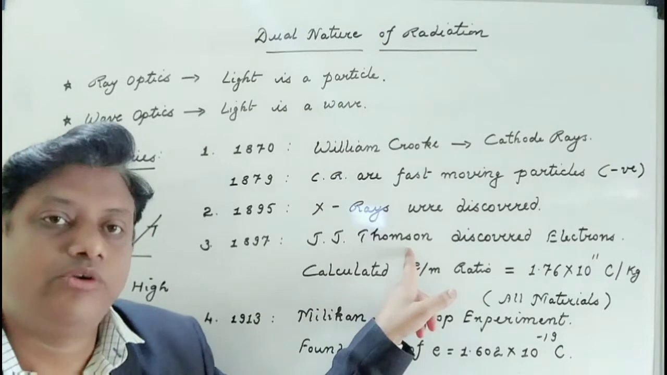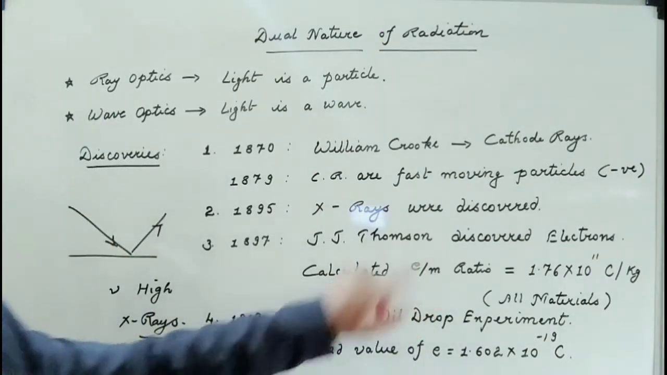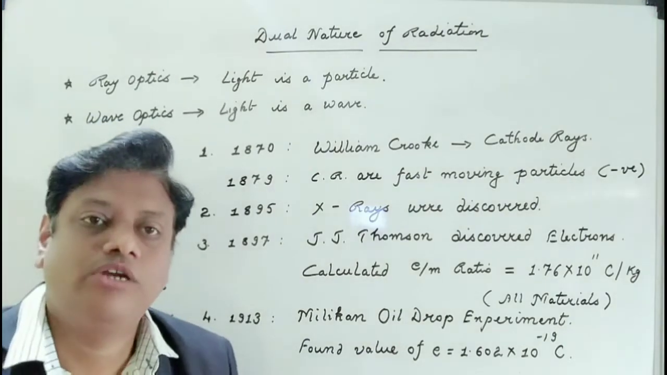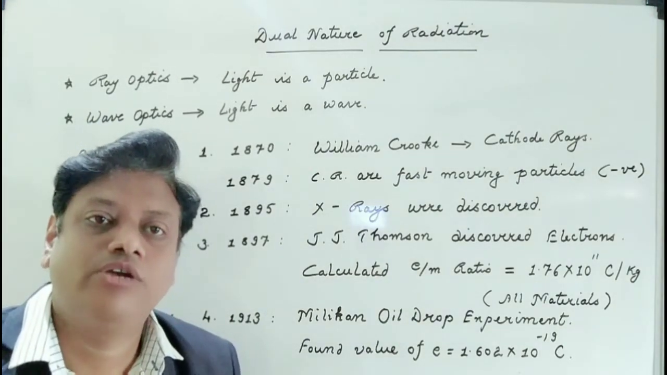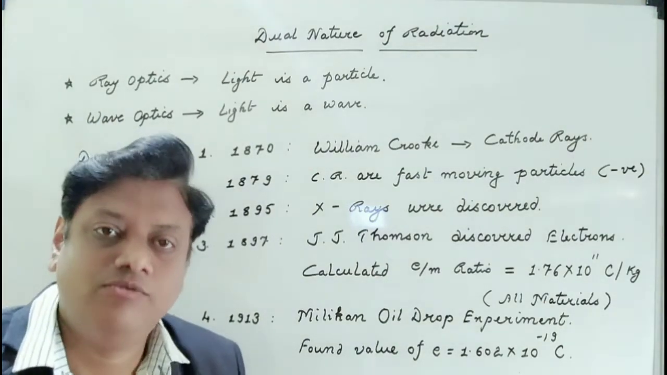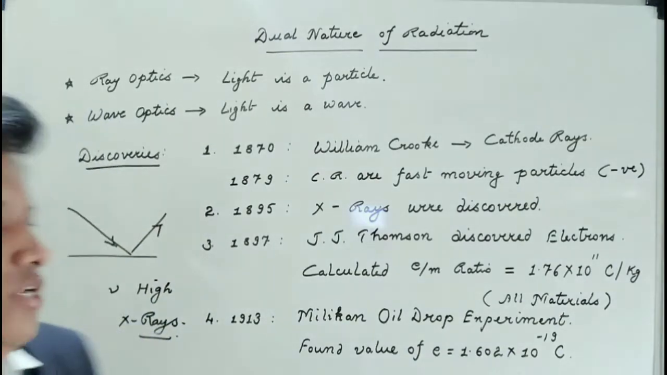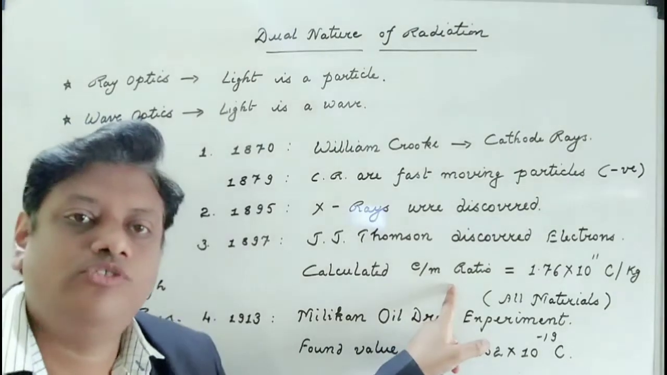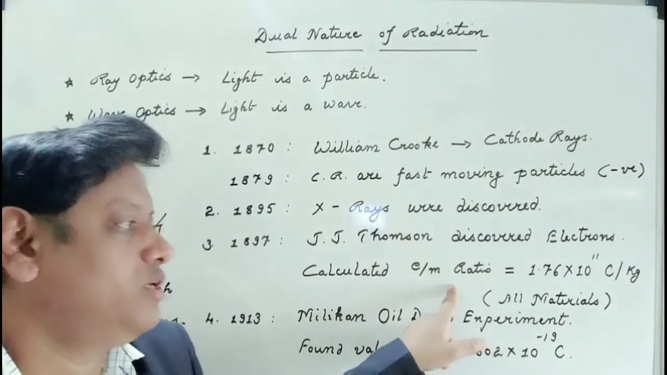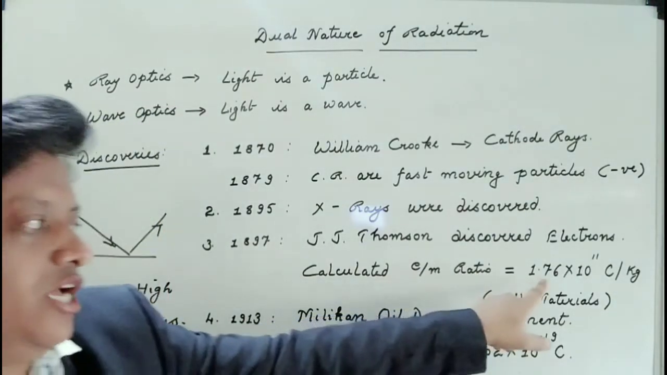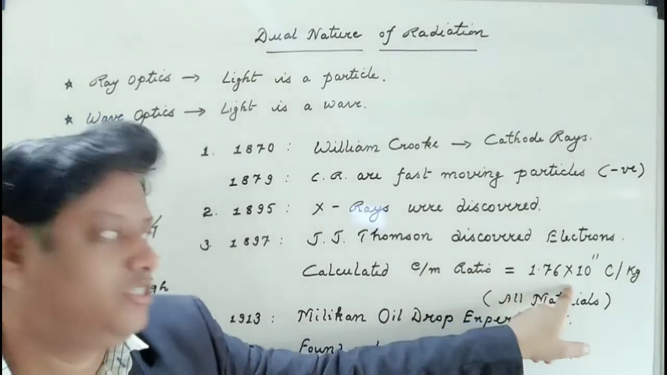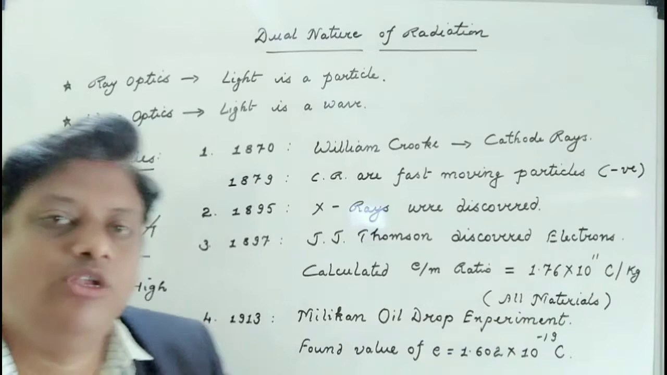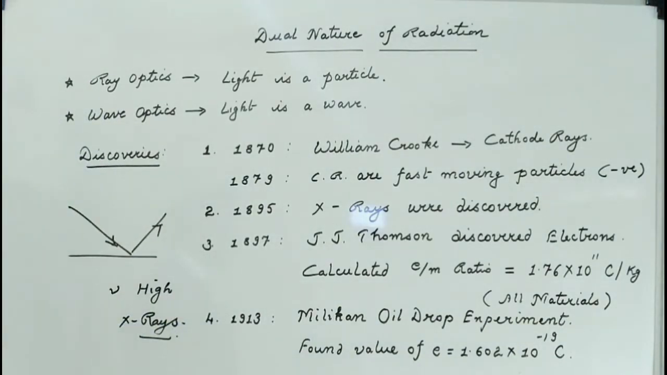After two years, J.J. Thomson discovered electrons. He did not find the charge of the electron, and he was unable to find the mass of the electron, but he discovered the e by m ratio, the ratio of charge to mass. It's very important, and you should learn the value of this e by m ratio: 1.76 into 10 power 11 coulomb per kilogram. This is the value of the charge to mass ratio.